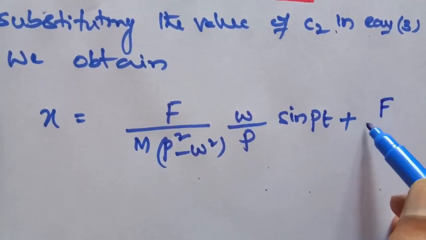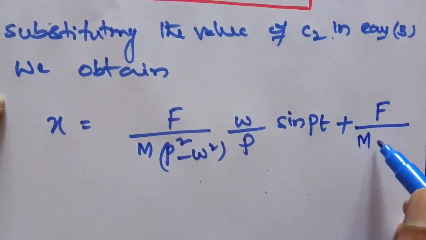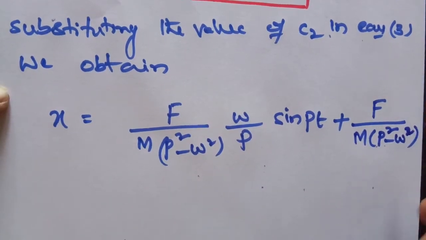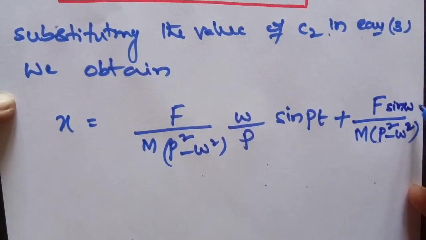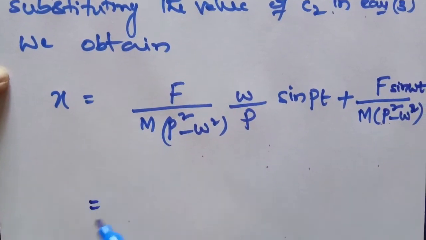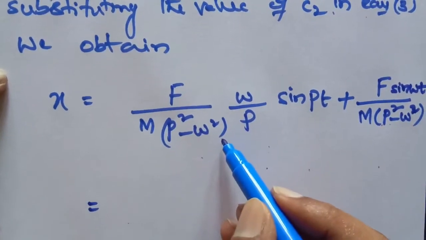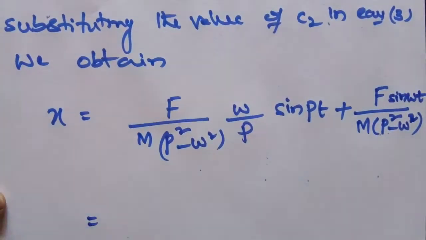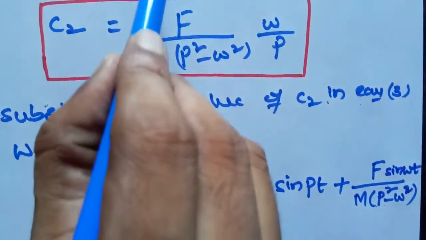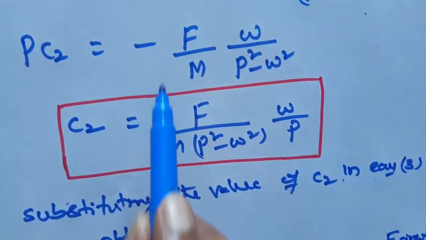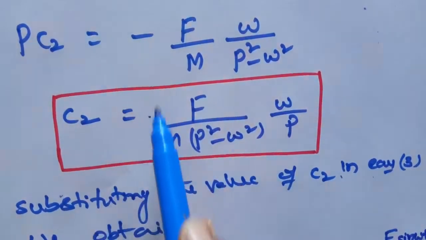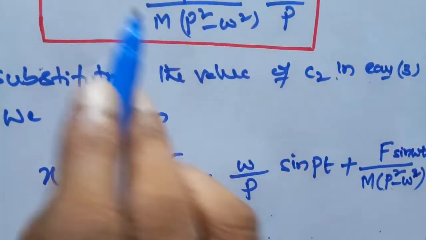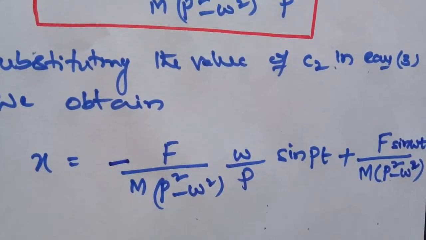Here, from this step to the next step, I forgot to keep the minus, so the c2 value is a minus.